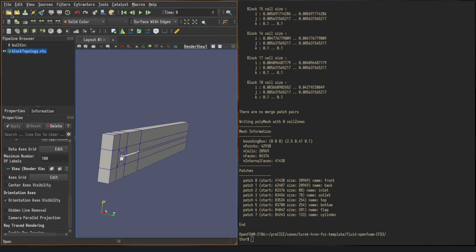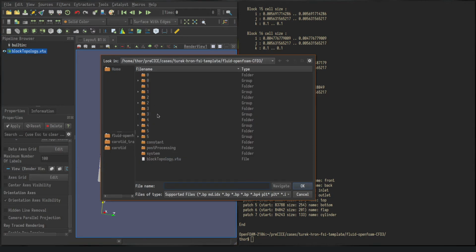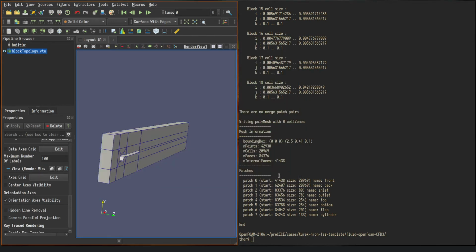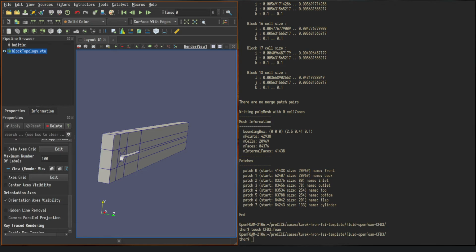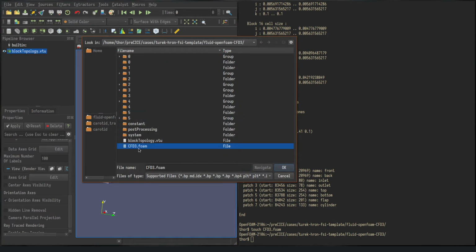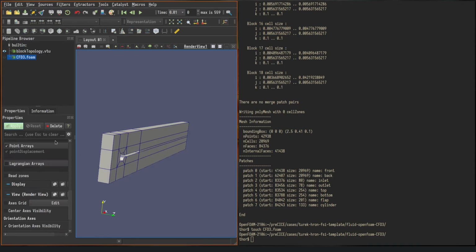And I then can go in here, and I'm missing the foam file, so I need to create a foam file, cfd3.foam. The touch command again creates an empty text file that we need for ParaView to be able to open the native data.